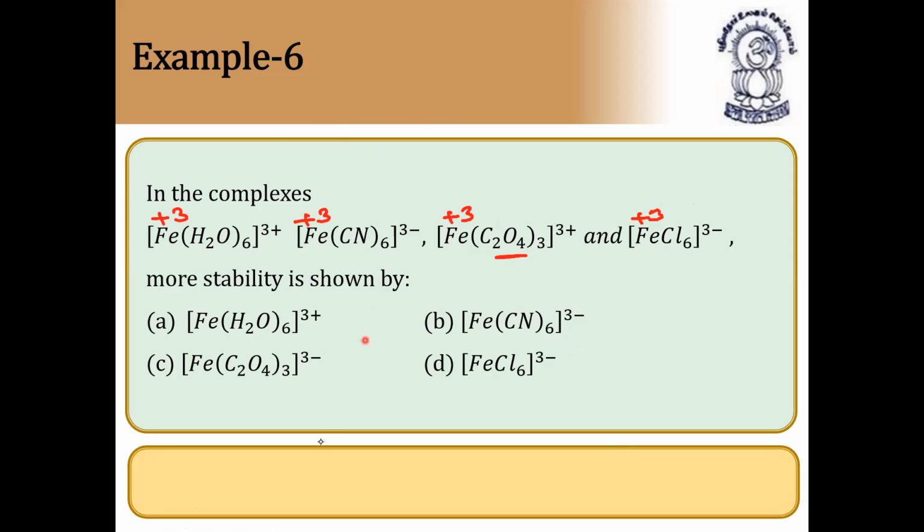So the answer could be option C because it is a bidentate ligand. It can form 3 moles of C2O4 2-. All the others are monodentate, but this is bidentate, so it is having more stability. Next question.